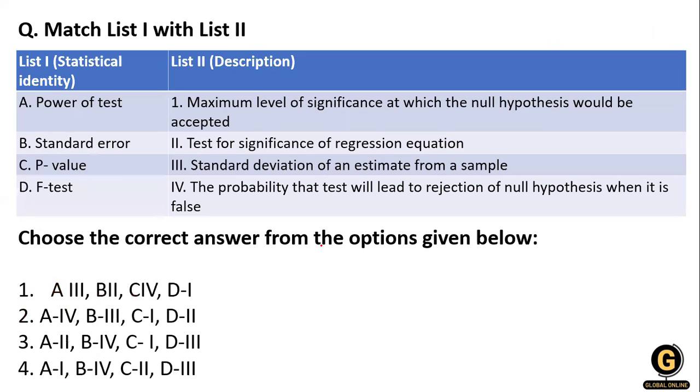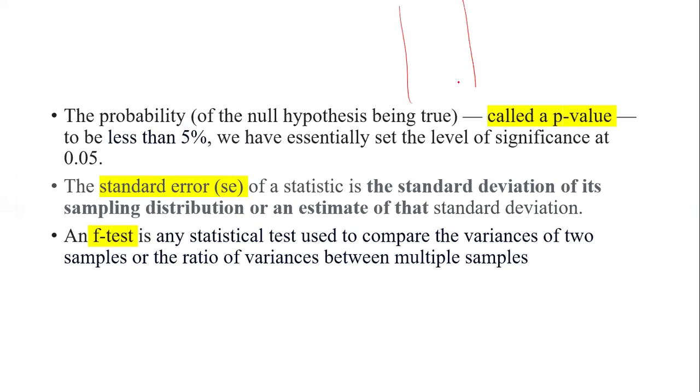Clear? Now again you have to do the matching. Why am I doing this? I'm doing this so that we cover the maximum concepts. List 1 is about the statistical entity, and the description of where we use it is given. So let's first understand the power of the test, standard error, p value, and F test. First, what is the power of the test? Here we need to create a chart.